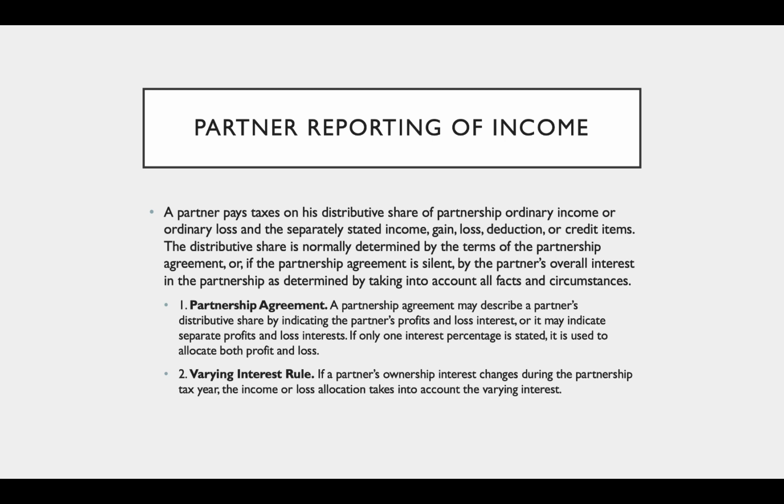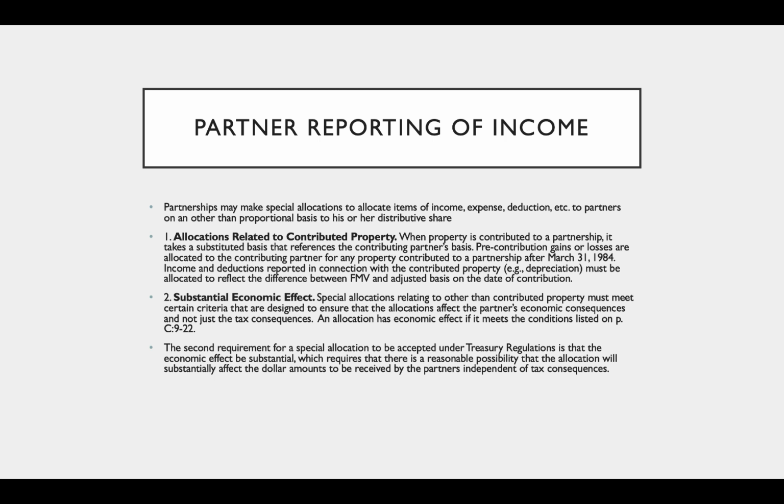A partnership agreement may describe a partner's distributive share by indicating the partner's profits and loss interest, or it may indicate separate profits and loss interest. If only one interest percentage is stated, it's going to be used to allocate both profits and loss, but it doesn't have to. Two is a varying interest rule. If a partner's ownership interest changes during the partnership tax year, the income or loss allocation takes into account the varying interest. Now, I'm allowed to make these allocations as long as they have substantial economic effect. So we're going to talk about that, and we're going to talk about allocations related to contributed property.